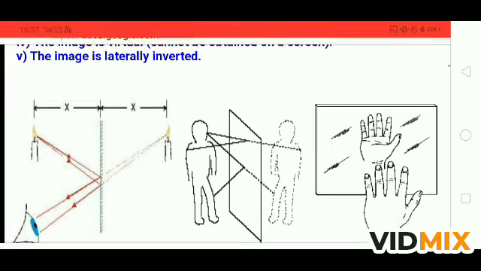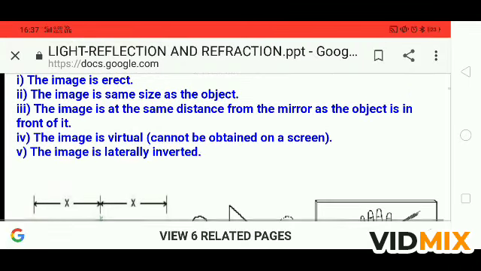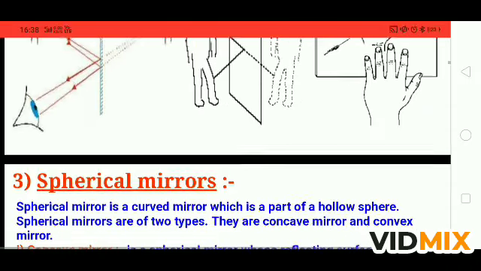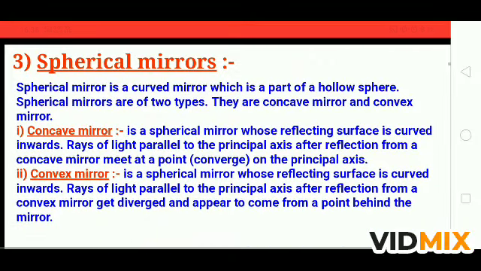Now these are the five properties of the images formed by a plane mirror. The next is spherical mirror. A spherical mirror is a curved mirror which is a part of a hollow sphere. Spherical mirrors are of two types. They are concave and convex mirrors.